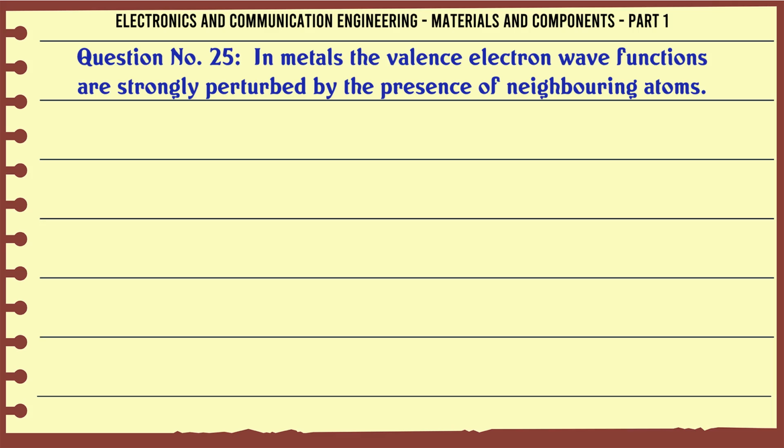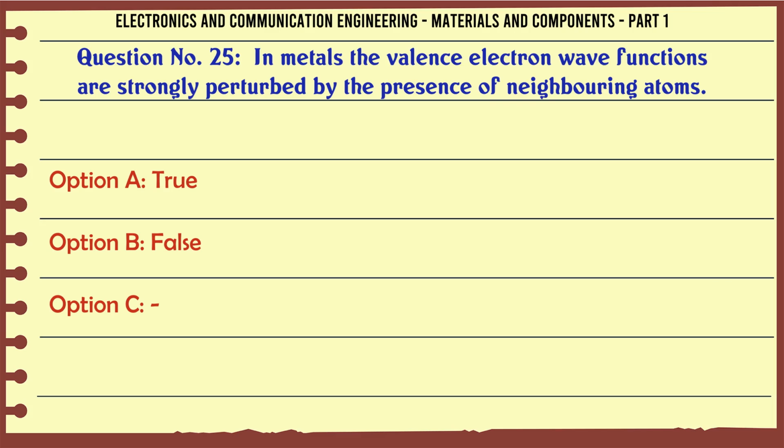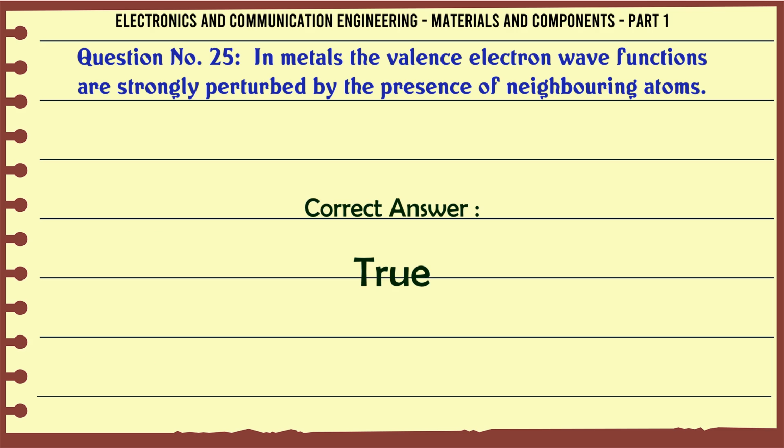In metals, the valence electron wave functions are strongly perturbed by the presence of neighboring atoms. A. True, B. False. The correct answer is true.